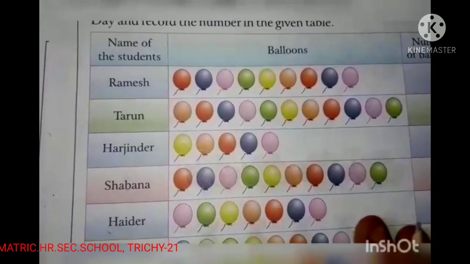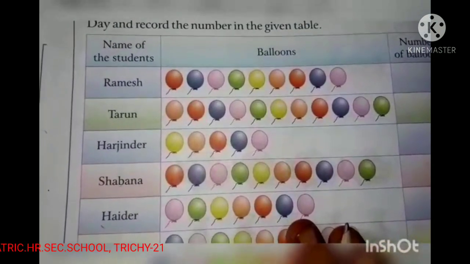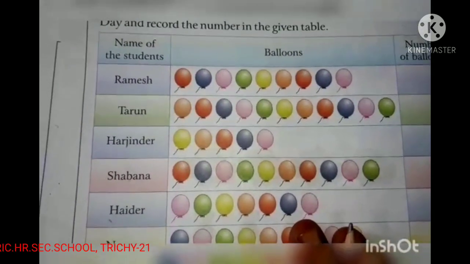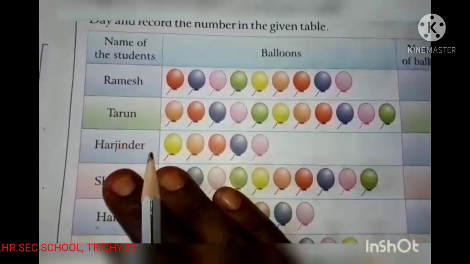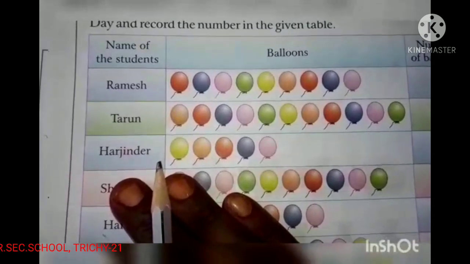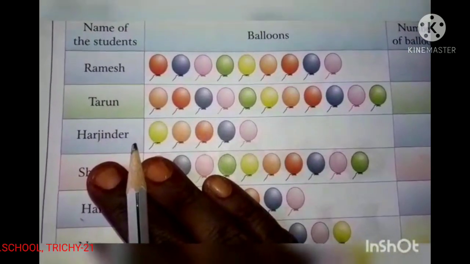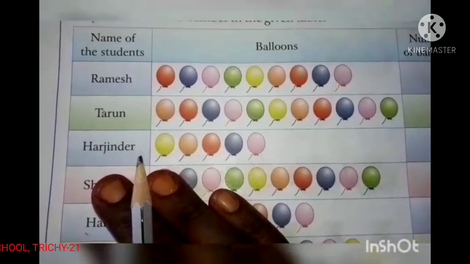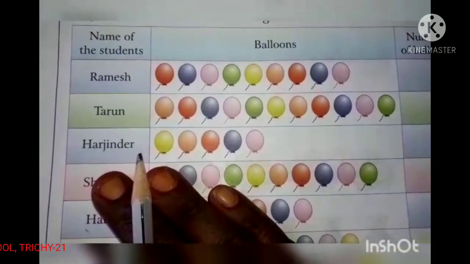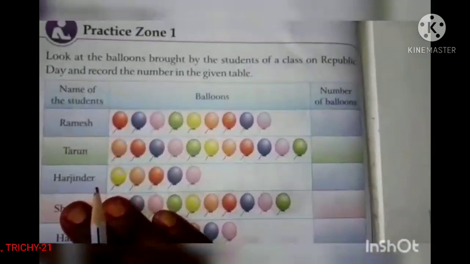Kids, do you like balloons? Yes, many of them like balloons, no? See, by using the balloons, we are going to calculate the number and also record it. Okay, are you ready? Yes, come on, let's count the balloons.